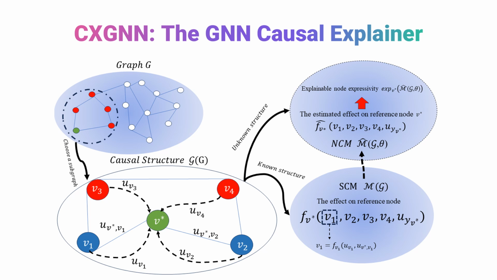The main explainer method we are using here is SEEX-GENER. This method is a constructive method that grabs each node and tries to study the effects of all the related nodes on that specific node. For example, here we have a complete graph. We choose the green node here, and we want to study the effects of other nodes on that. The blue nodes are the first neighborhood of this node, directly linked to the target node, the green node or reference node. The red nodes are the second neighborhood, meaning that they are not directly linked to the target node, but they are linked to the nodes in the first neighborhood.